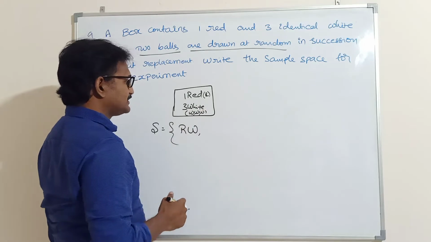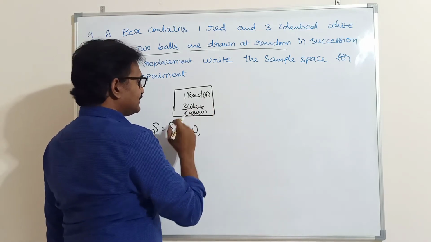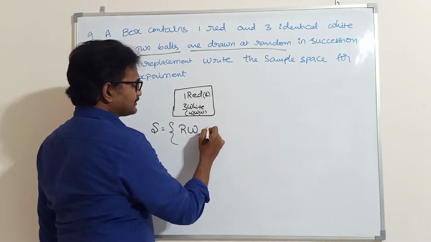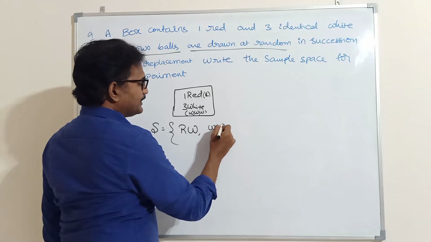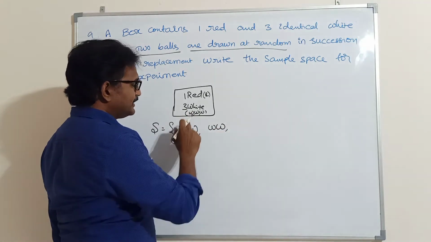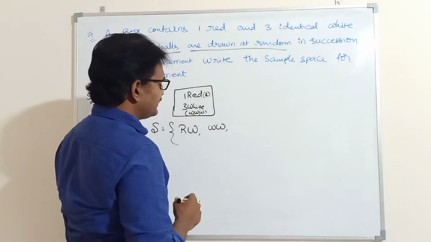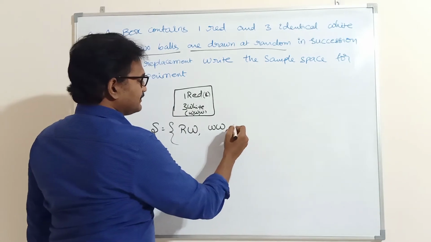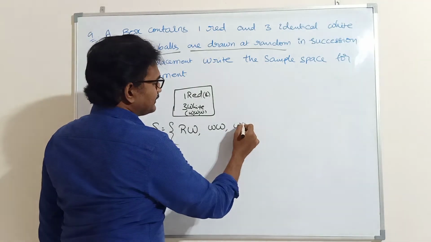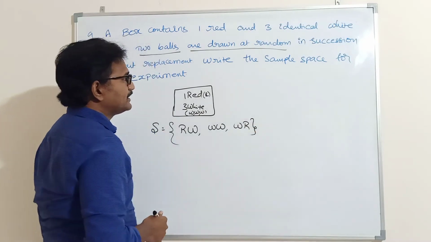One chance is first red and second white. Next, first ball may be red and second ball may be white. Next, first ball may be white and second ball may be red.